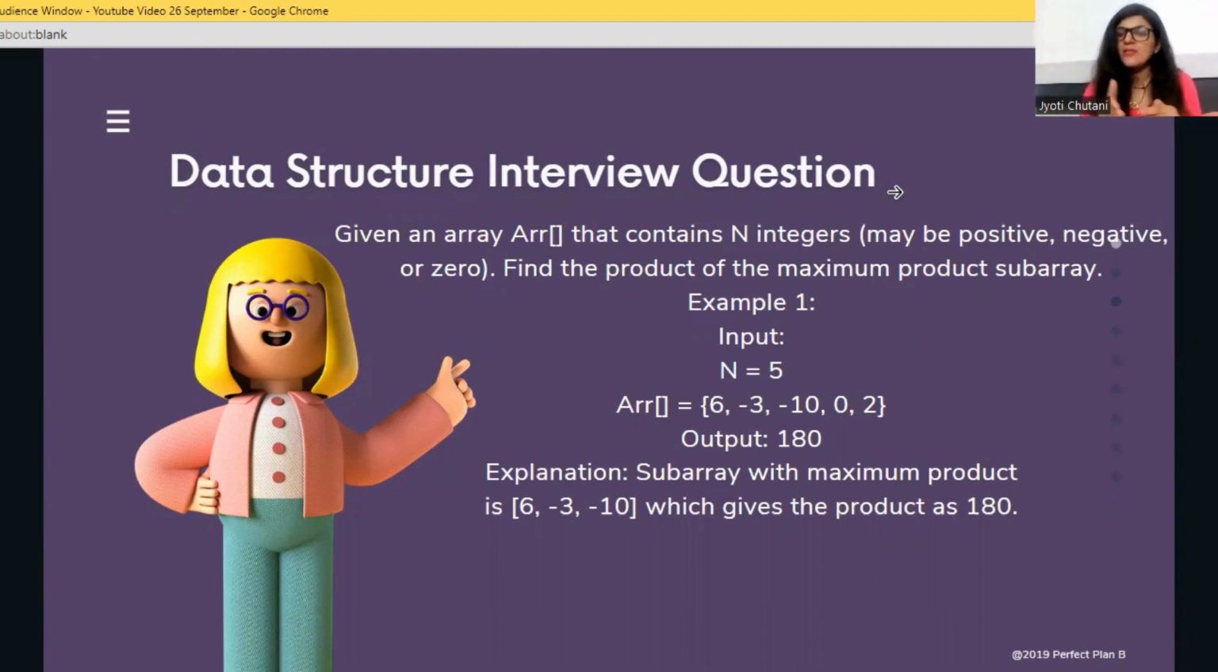For example, if I have given n as 5, my array is 6, minus 3, minus 10, 0 and 2. The output would be 180. How? Because that is the subarray with the maximum product, which is the subarray 6, minus 3 and minus 10. If I multiply 6 into minus 3 into minus 10, the answer comes out to be 180, which is the maximum product subarray, right? So this is what you guys have to do.